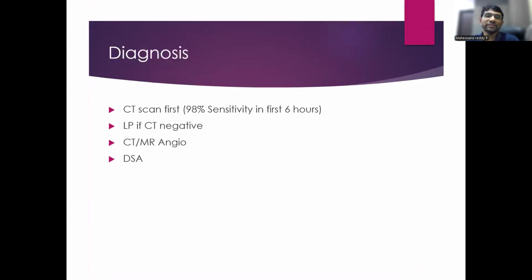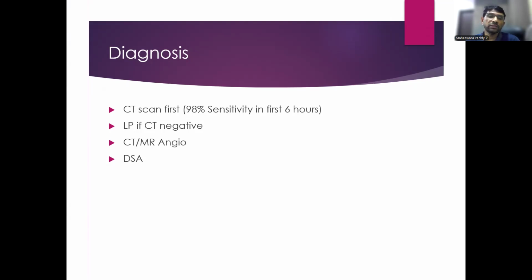So how do we diagnose SAH? The gold standard investigation is plain CT scan, or non-contrast CT scan. If it is done within 6 hours of the bleed, the sensitivity is 98%. Sometimes the clinical suspicion is very high, but the CT scan is negative. Then what should we do? We need to do lumbar puncture. If you have a doubt of SAH but the CT scan is negative, go for lumbar puncture.